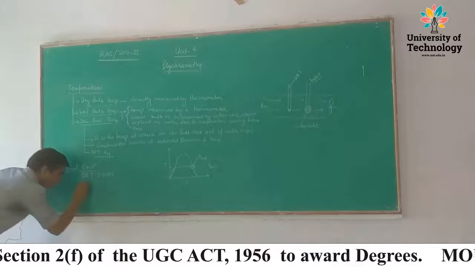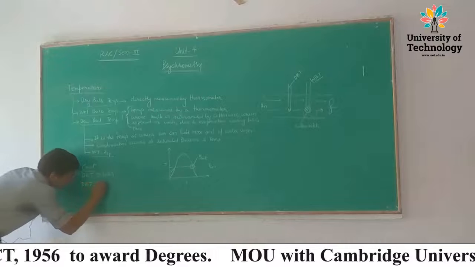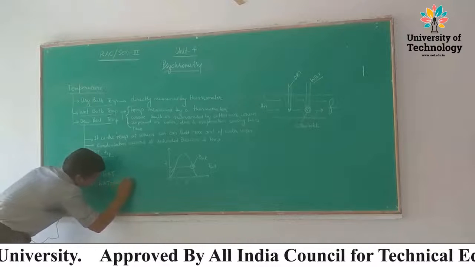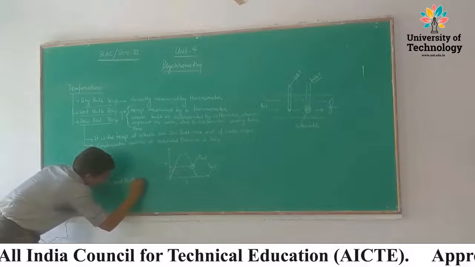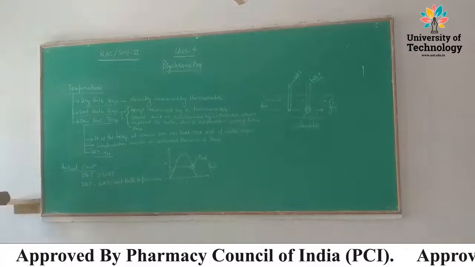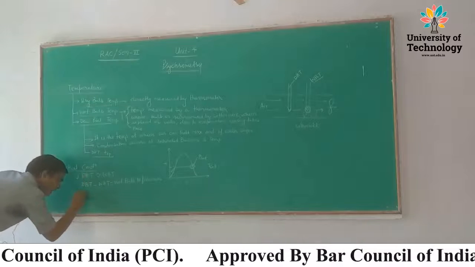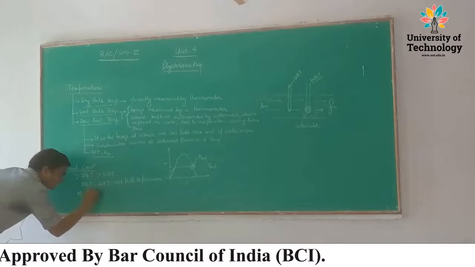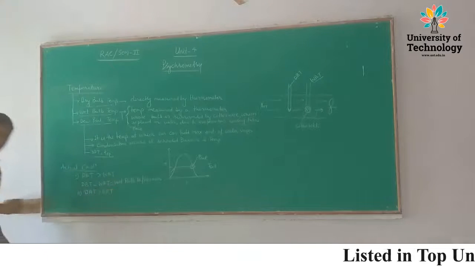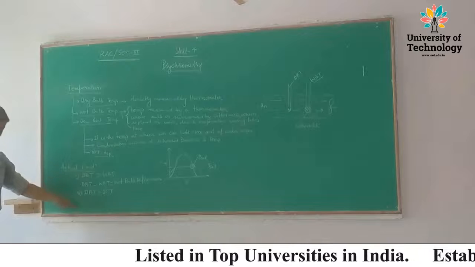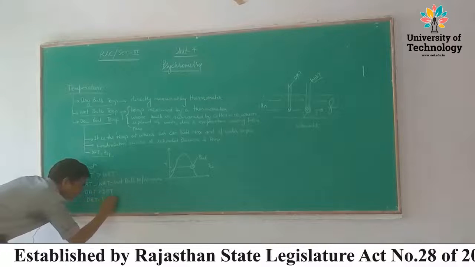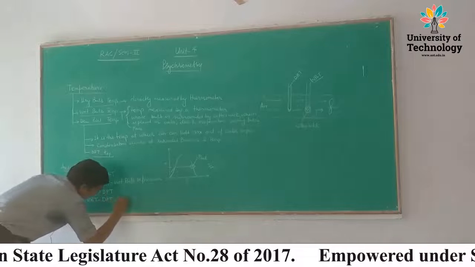The difference of dry bulb temperature and wet bulb temperature is called wet bulb depression. Dry bulb temperature is always greater than dew point temperature except in the saturated condition. In the saturated condition, these three temperatures are equal. So dry bulb temperature minus dew point temperature is known as dew point depression.